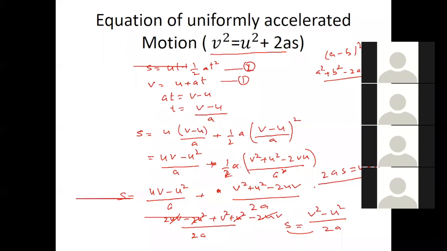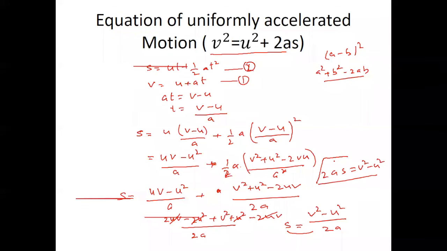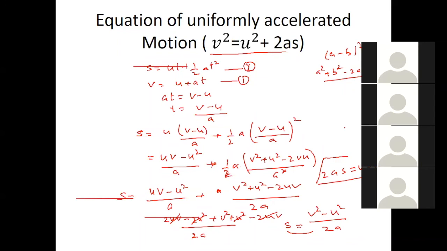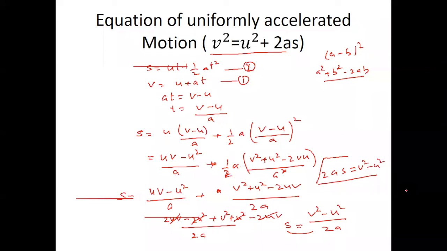Okay. Any doubt on this? Okay, good. Now you tell me one by one. If suppose a body starts from rest, what is the initial velocity?